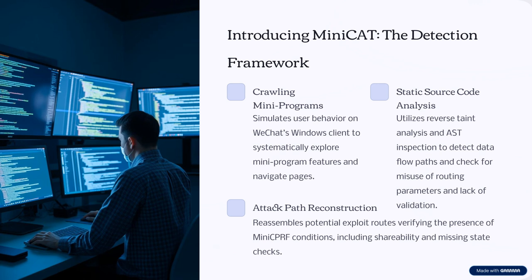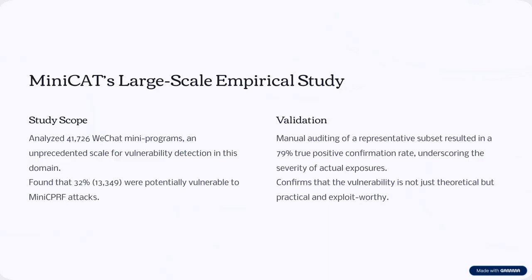Attack path reconstruction reassembles potential exploit routes, verifying the presence of MiniCPRF conditions, including shareability and missing state checks. MiniCAT's large-scale empirical study analyzed 41,726 WeChat mini programs, an unprecedented scale for vulnerability detection in this domain, and found that 32%, 13,349, were potentially vulnerable to MiniCPRF attacks.